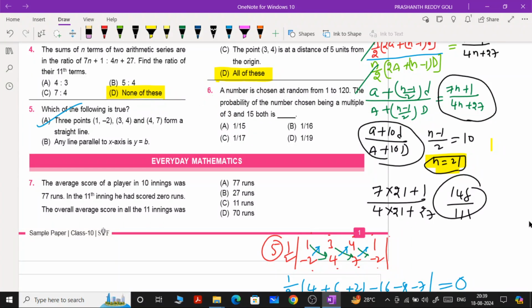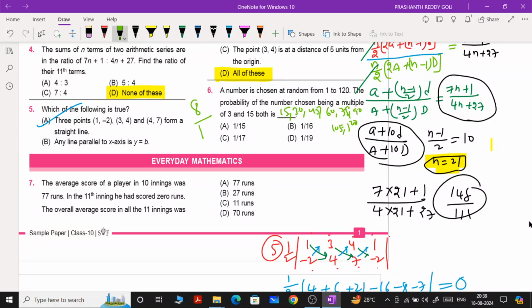Now just observe here. Total how many numbers are there? 1 to 120 means total 120 numbers we have. The probability that the number chosen is a multiple of 3 and 15. It must be a multiple of 3 and 15, which means it must be a multiple of only 15. You can take 15, 30, 45, 60, 75, 90, 105 and 120. Therefore, how many are favorable? 1, 2, 3, 4, 5, 6, 7, 8 are favorable.